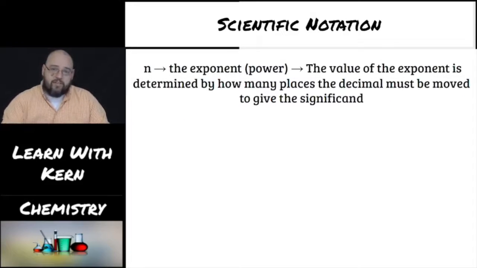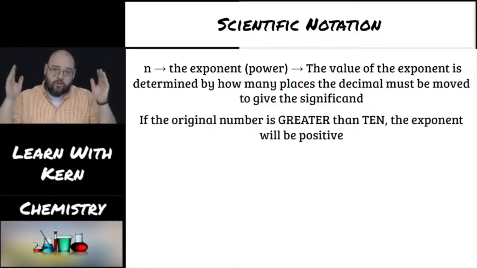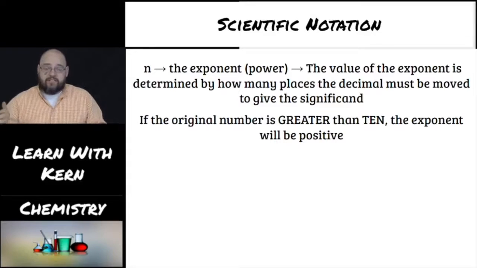The n in our general form represents the exponent or the power of 10 that we're dealing with. The value of the exponent determines how many places the decimal must be moved to give the significand. So you're taking a number in standard notation and converting it into scientific notation. We're going to move the decimal. That exponent tells us how many places the decimal gets moved and which direction in order to make the significand. So if our original number in standard notation is greater than 10, then our exponent is going to be a positive number.